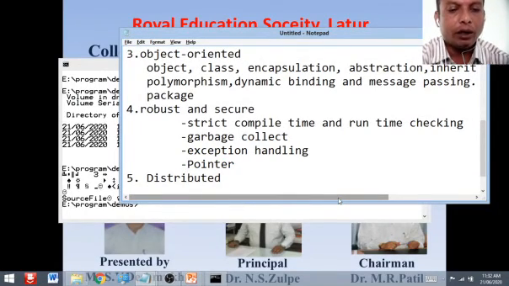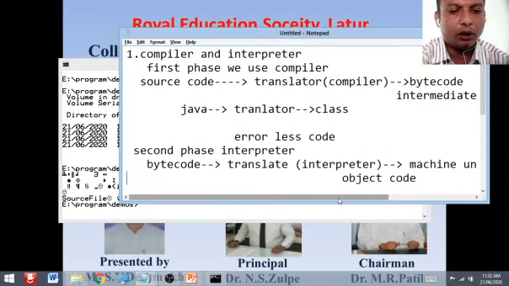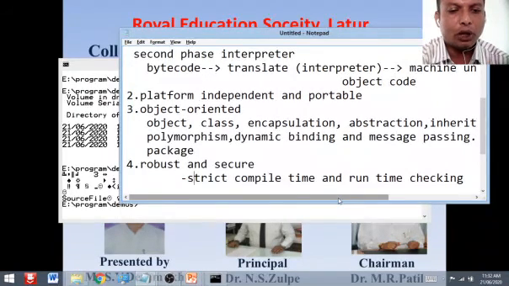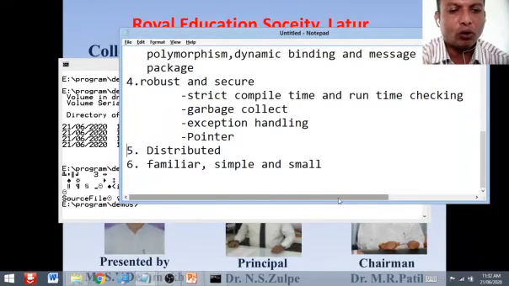In this session we covered the features of Java: first compiler and interpreter, then platform independent and portable, object oriented, robust and secure. In our next session we are going to observe the next feature of Java, that is that Java is a distributed language.